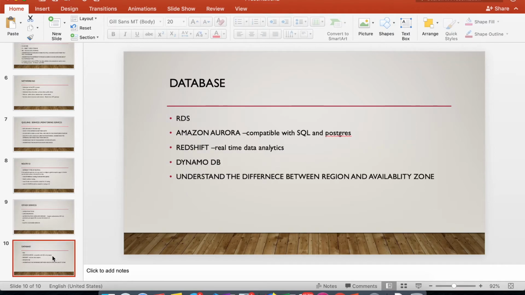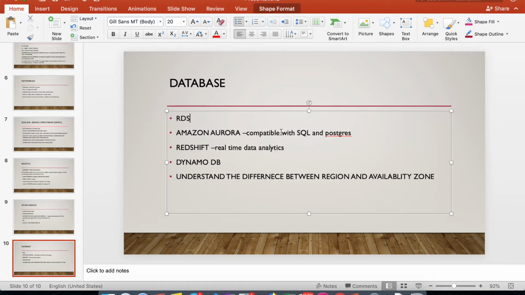Next, we will talk about the database. Amazon has RDS service and Amazon Aurora database, Redshift, DynamoDB. RDS supports SQL engines, Oracle, and other databases also. And Amazon Aurora supports MySQL and Postgres.